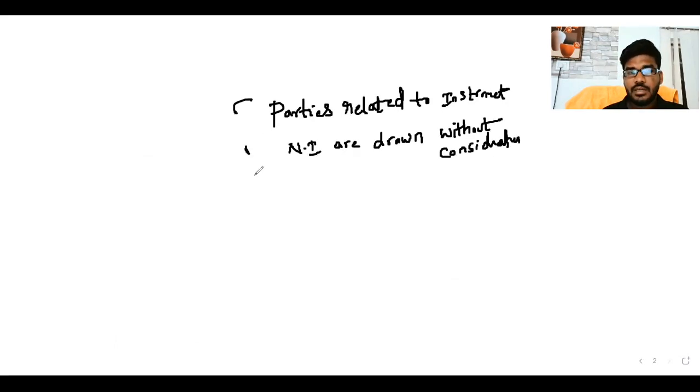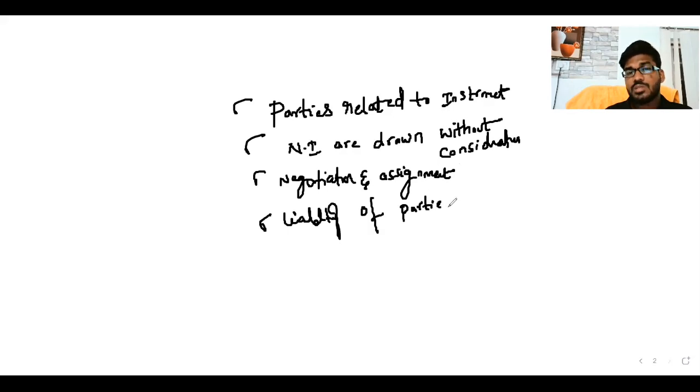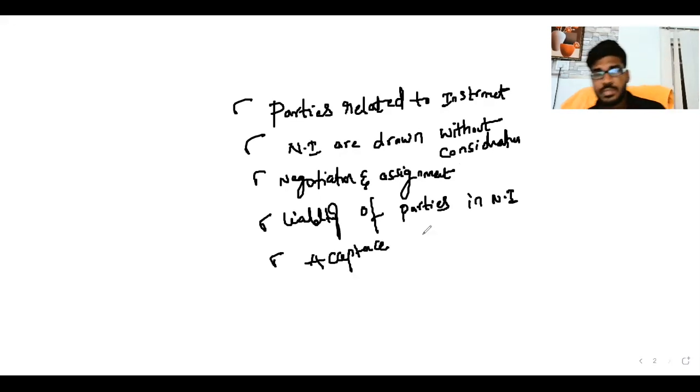After that, negotiation and assignment. Then the liability of different parties, liability of parties in case of negotiable instruments. And the last one is the acceptance related concept. These are the few concepts left in the Negotiable Instruments Act.